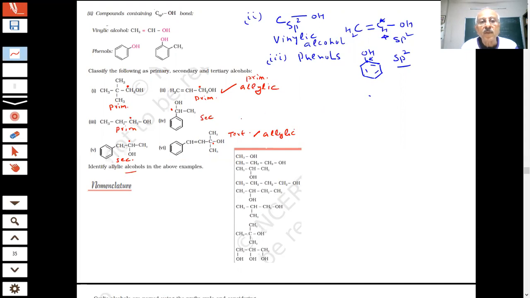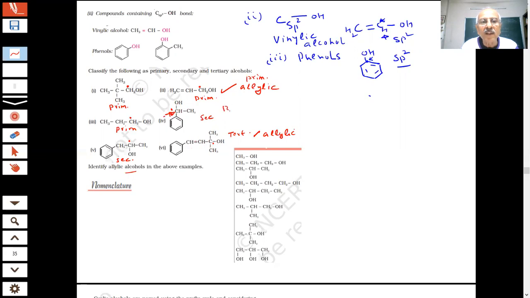Number fourth, fifth, and sixth. This OH is not attached to the benzyl group. That is not correct. This OH is not attached to the benzene group, not correct. But yes, this OH group is attached to the benzylic carbon. This is the benzylic carbon, student. Okay.